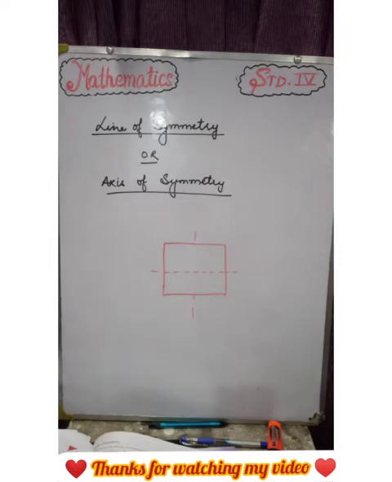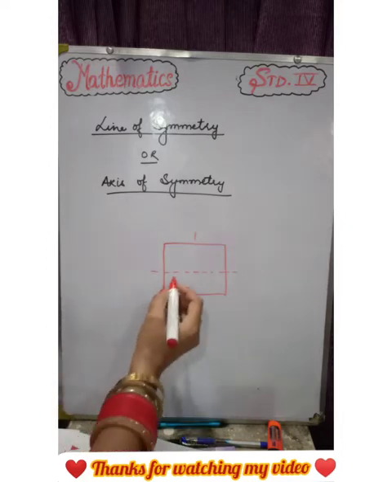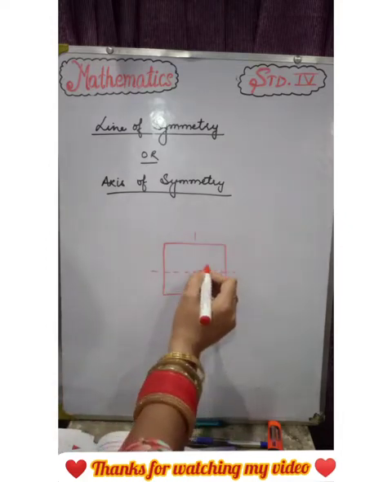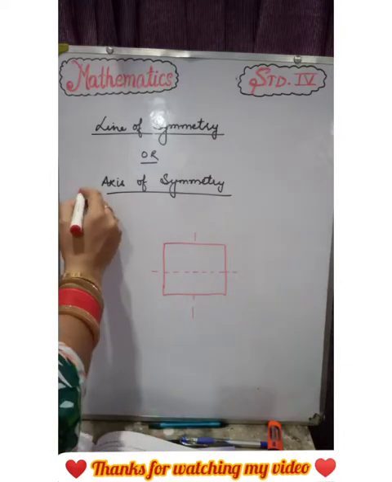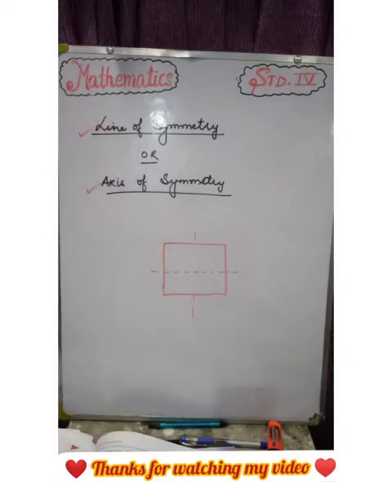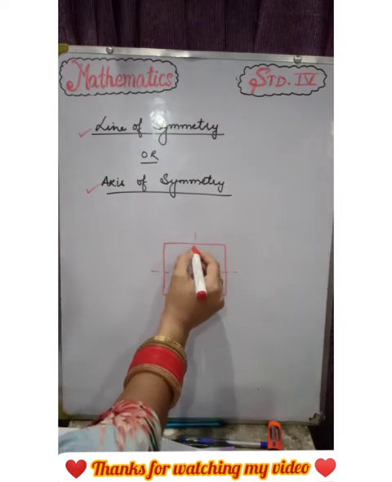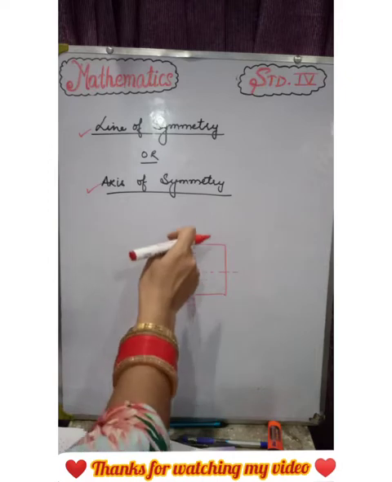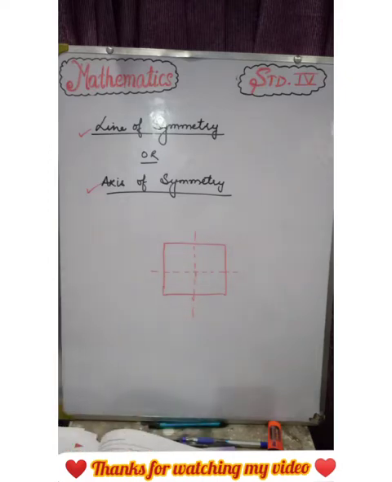So the next part is line of symmetry. A line drawn in the middle of the figure is known as line of symmetry or axis of symmetry. Understood? Now let us discuss how many lines of symmetry, the number of lines. In this figure we have two lines of symmetry, one this side and one this side, because it divides into two parts from both the sides.